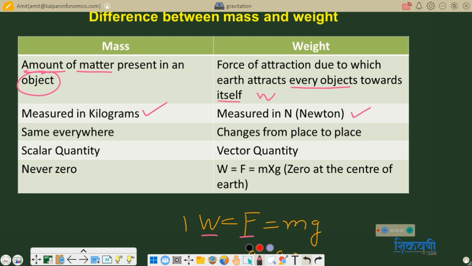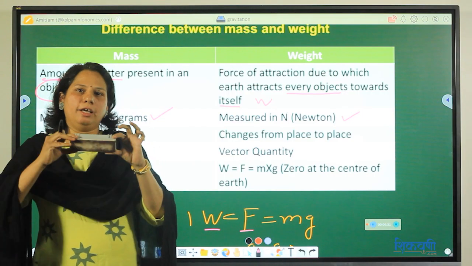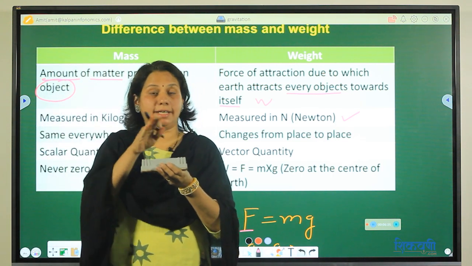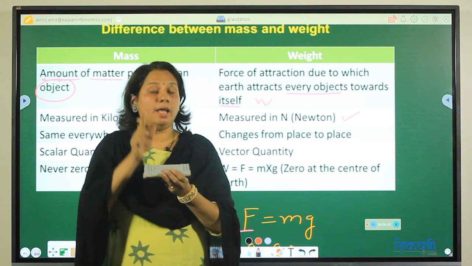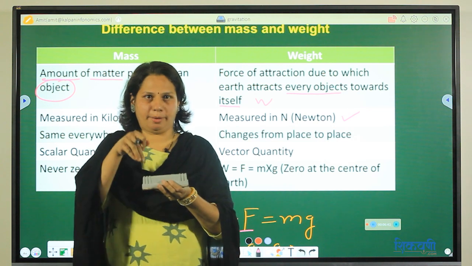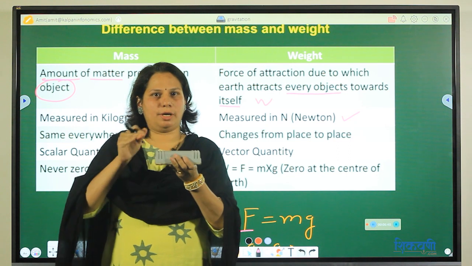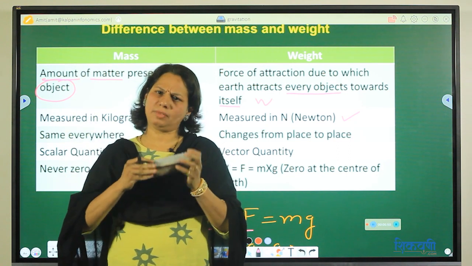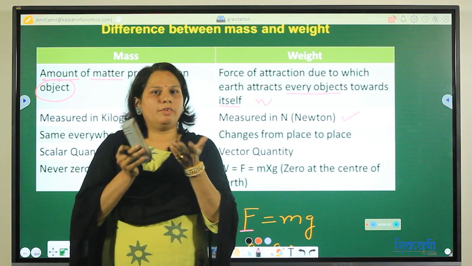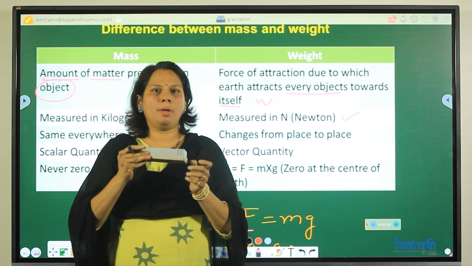Now listen carefully, this is a very important point. Suppose this duster, if I say the mass, I am not talking about weight. If I say the mass of this duster is 250 grams here where I am standing. Now if I take this duster to the pole, will the material change? Plastic will remain plastic, all this cloth will remain cloth, all matter will remain as it is on the poles also. But what will happen